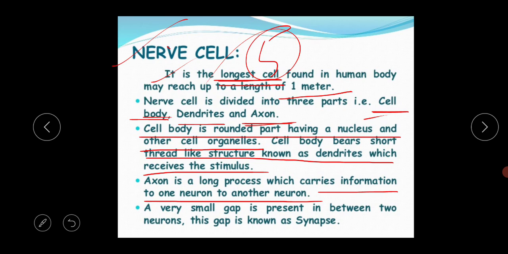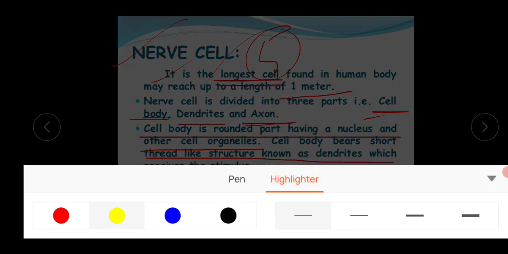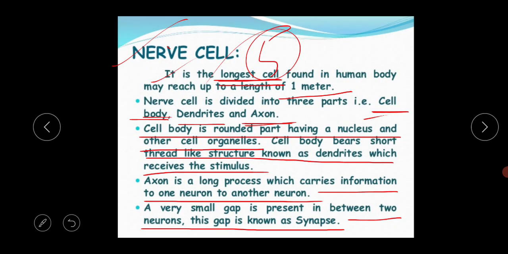Next, a very small gap is present between two neurons. This gap is known as the synapse. This is very important for your exam, that you know the meaning of the synapse. So I am highlighting this synapse portion, because this is very important for your exam.